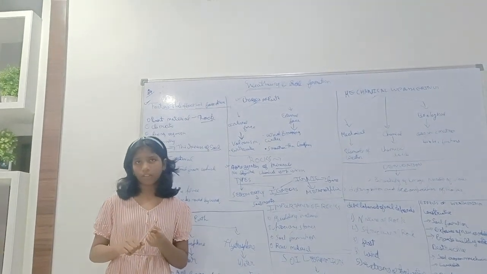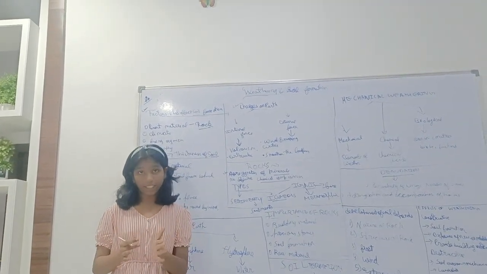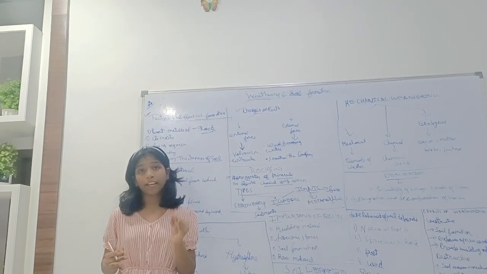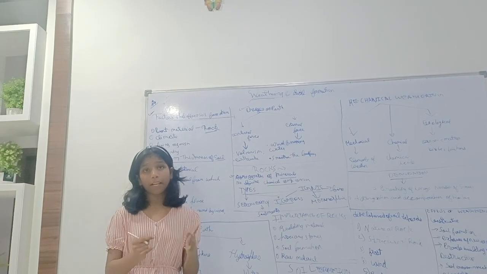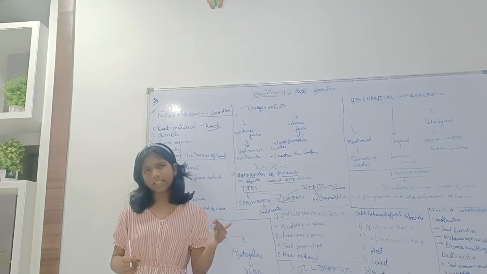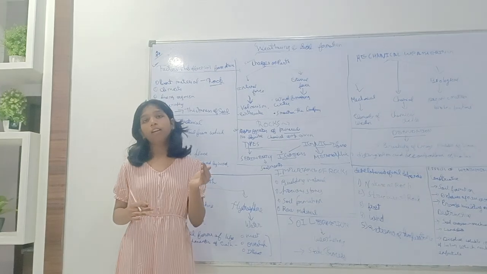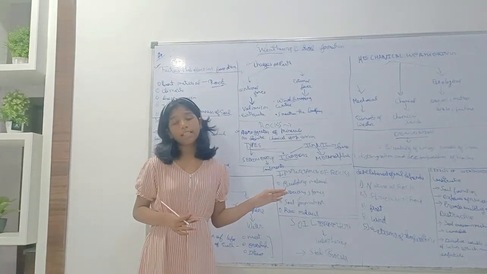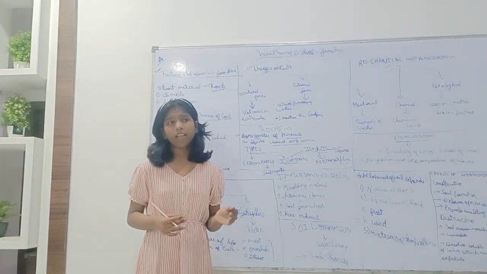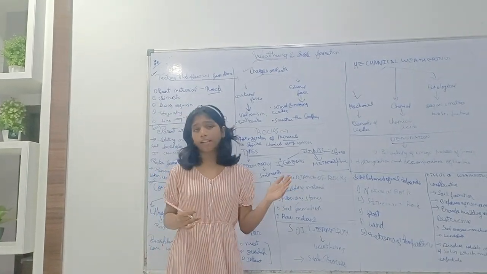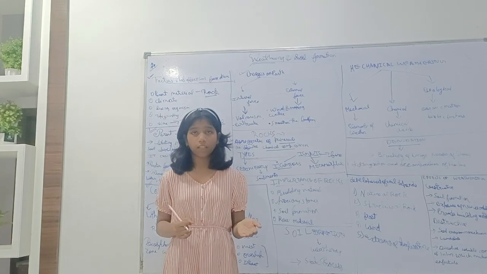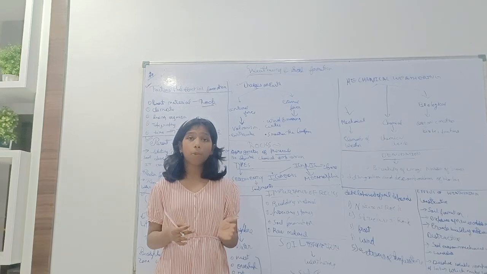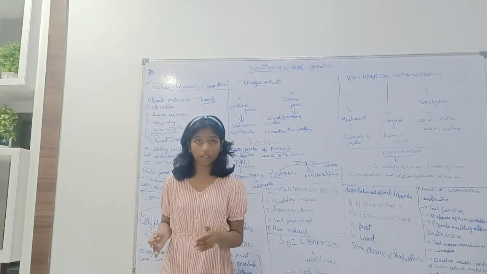Intrusive igneous rocks are the rocks which are formed under great pressure at the depth of the earth. That means they are usually formed in the earth's crust. And then the second one is extrusive igneous rocks. Extrusive igneous rocks are just the opposite of intrusive. They are formed at the surface of the earth when the molten magma cools down.